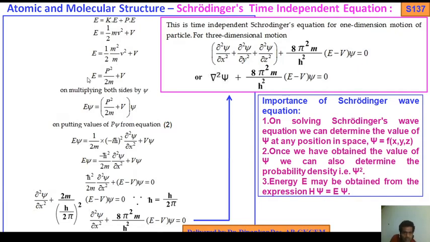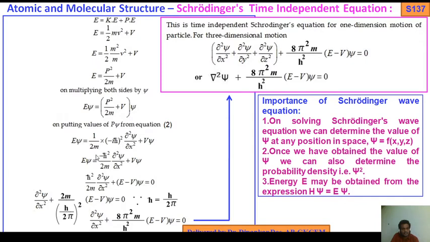So multiplying both sides by psi, E psi equals the whole thing into psi. Putting the value of p psi from equation 2, in the above equation we get E psi equals 1 by 2m into p square, meaning minus i h bar whole square, into del square psi by del x square, plus this is the V psi.